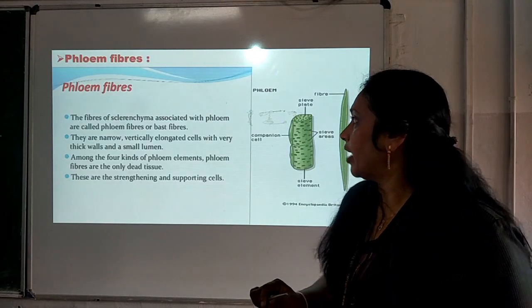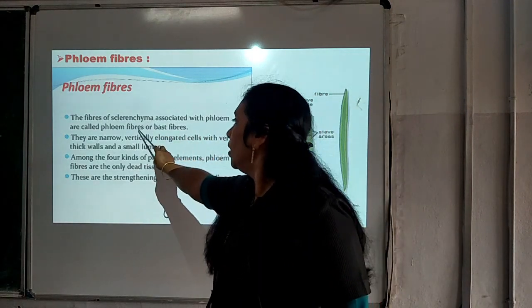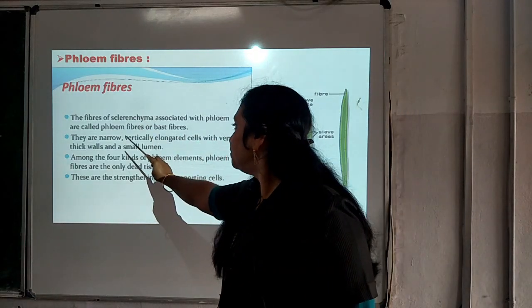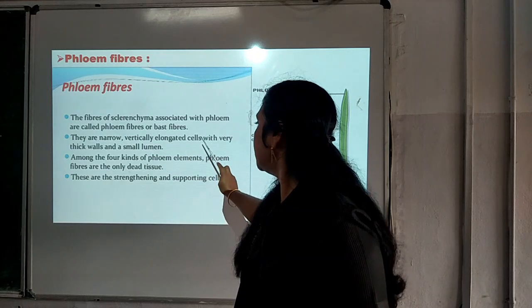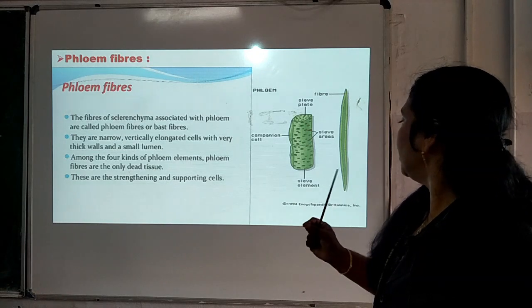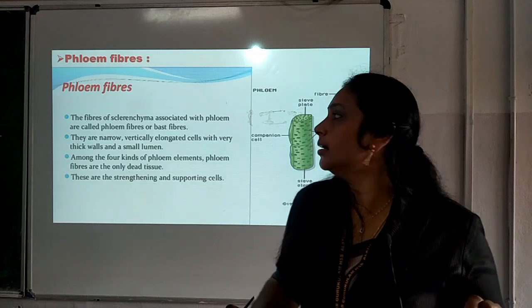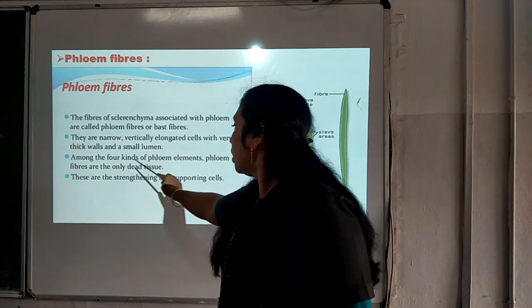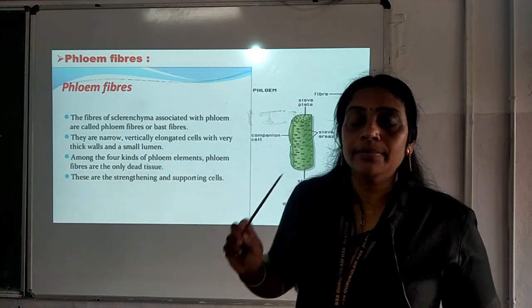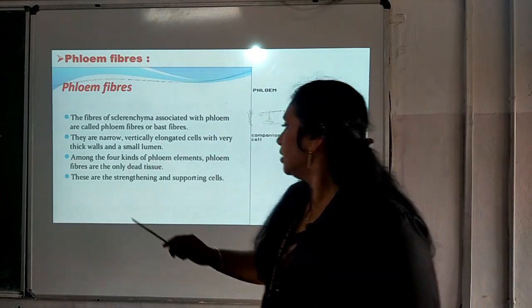Number 3 is phloem fiber. You can see the fibers of sclerenchyma associated with phloem are called phloem fiber, or bast fiber. These are narrow, vertically elongated cells with very thick walls and a small lumen. Very small lumen, or a very small cavity, is what we see in phloem fibers. Among the 4 kinds of phloem elements, phloem fibers are the only dead tissues.